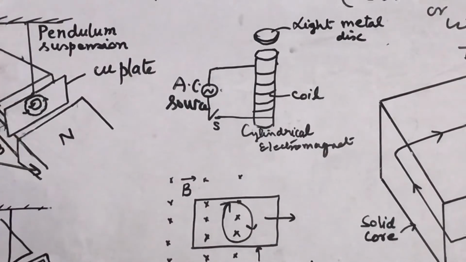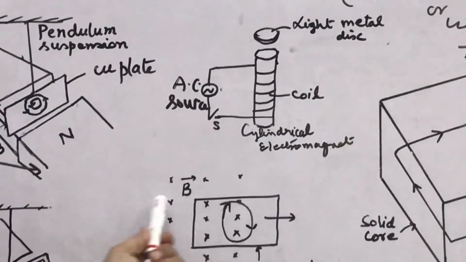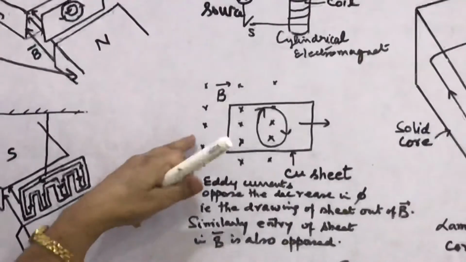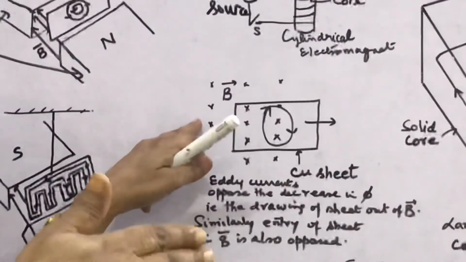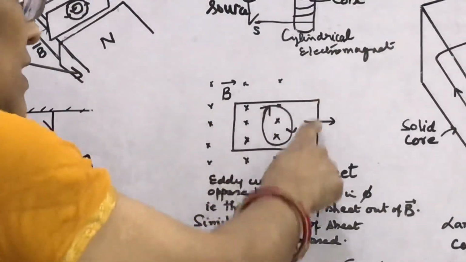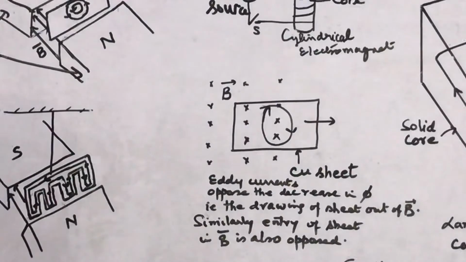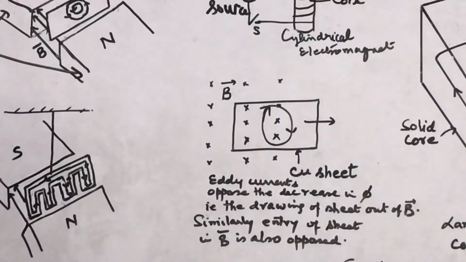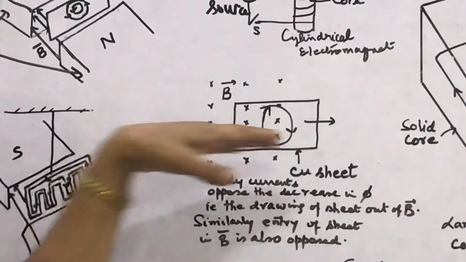Similarly, with the help of another experiment, you can understand what eddy currents are. Suppose here you may see a magnetic field perpendicular to the plane, inward, and suppose this is a copper sheet, and it is withdrawn from the magnetic field, moving away from the field.